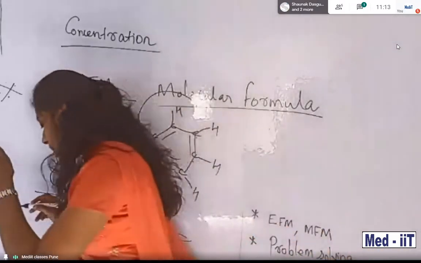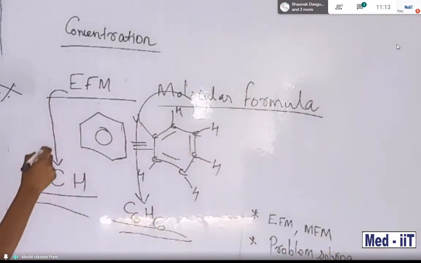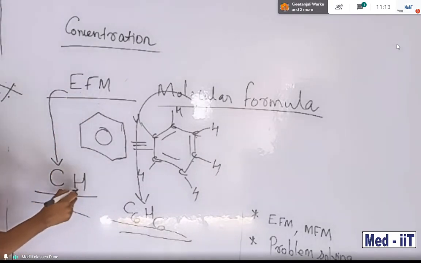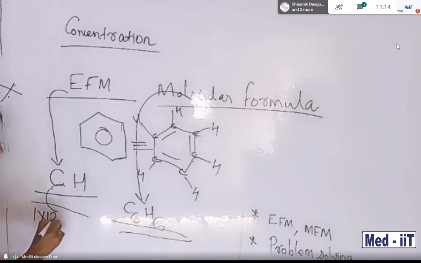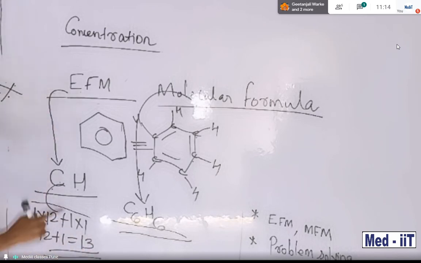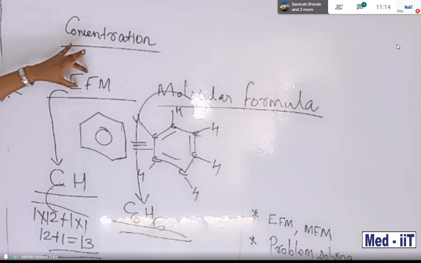Then tell me, what do you mean by EFM? It is the mass of the empirical formula. How many carbon? Look students, only one carbon. So 1 into 12 plus how many hydrogen? 1 into 1. So 12 plus 1 is equal to 13, which is the EFM, the empirical formula mass.